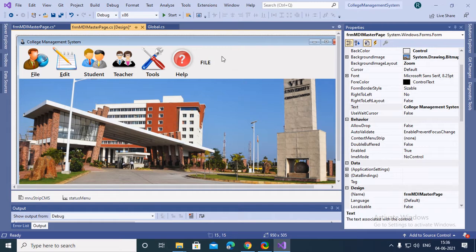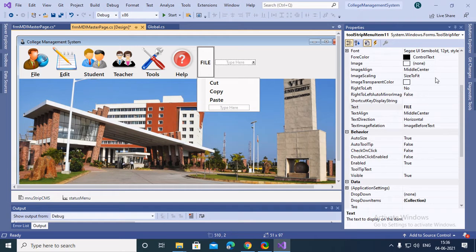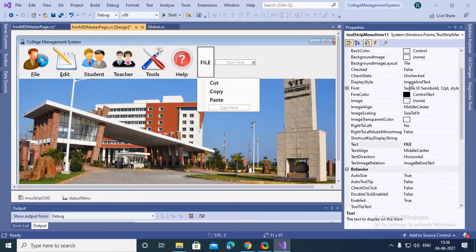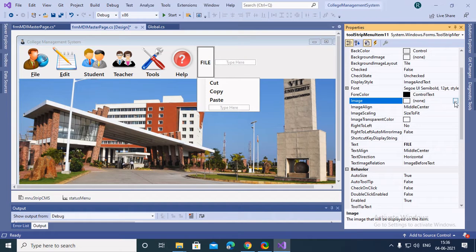That's why, to make the project more attractive, engaging and user friendly, I added these icons. So how do you get these icons? These are default packages in Visual Studio. To access the icons, you just need to click here. I have changed the settings to image and text, so this file would be loaded here. I'll show you by adding the image. As you can see, the property is set to none, so I'll add an image.